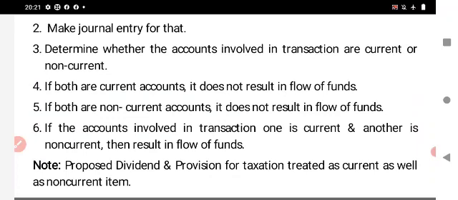Here, one major concept you should remember is that proposed dividend and provision for taxation can be treated as current as well as non-current items, that is, as current liability as well as non-current liability.